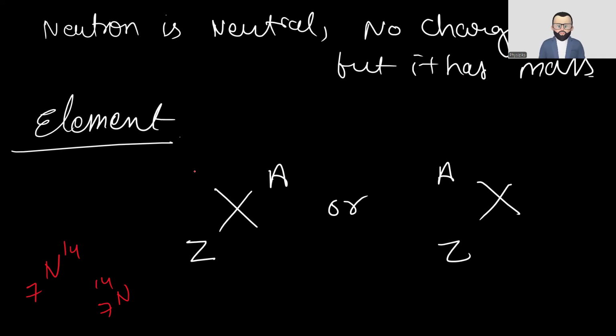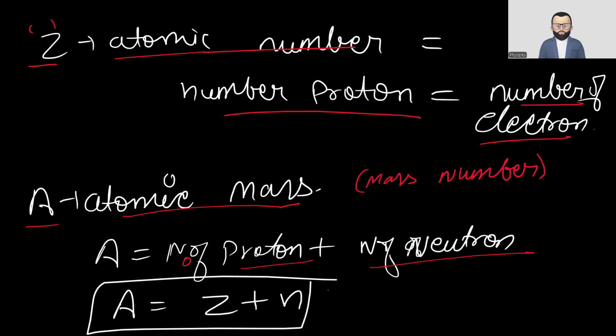Now coming to the element. How do we define the elements? The element symbol will be here, with the atomic mass or mass number, and the atomic number. You can use either representation. Z is the atomic number, which equals the number of protons, which equals the number of electrons. This is important because they may ask you how many protons, electrons and neutrons are there in a particular element. So Z is important.